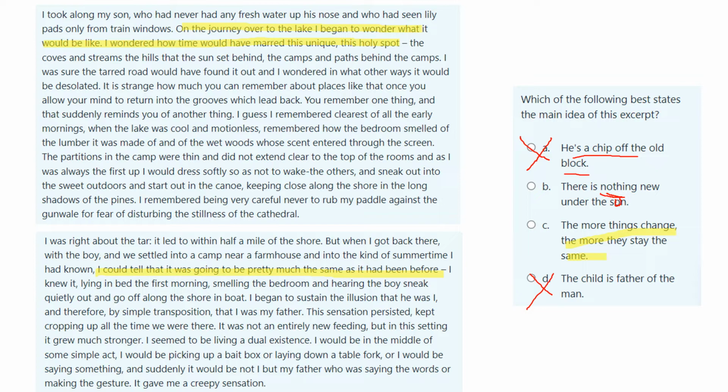Some things have changed. He's grown older. He's got a son, but the place that he goes to has stayed the same. So that's why the answer is C. But questions like this are quite difficult, especially when we have long passages. And remember, in the GED exam, you're only trying to get 50% correct.